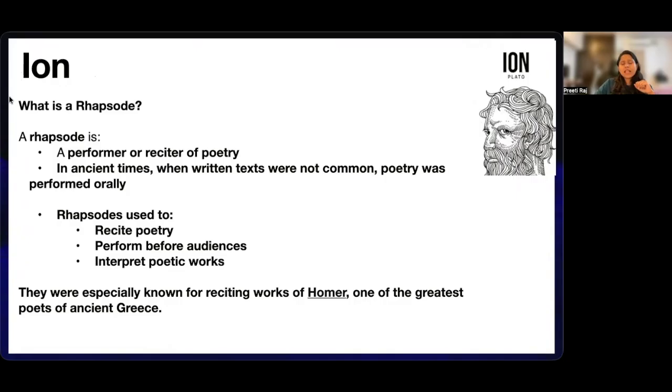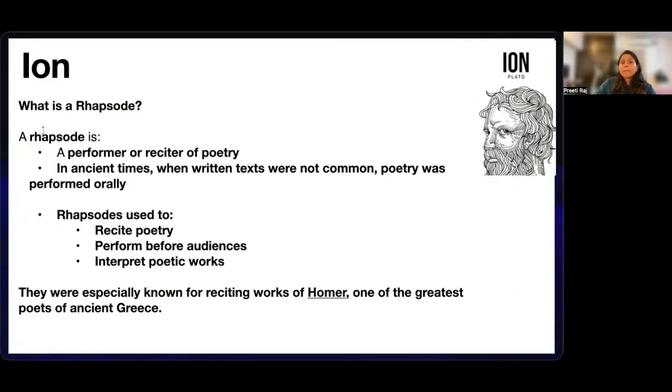This becomes a very central issue in the dialogue because real knowledge should be universal. A true expert should understand poetry generally and not just one single poet. So Socrates begins doubting whether Ion truly has knowledge or whether he is simply an emotionally inspired person. And from this simple conversation, Plato opens a deeper philosophical debate about poetry, inspiration, art, knowledge, and truth.